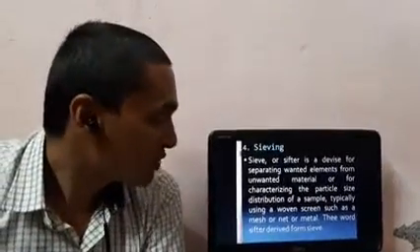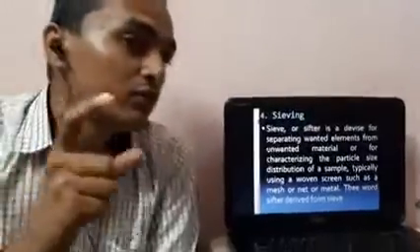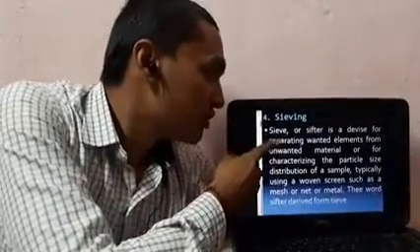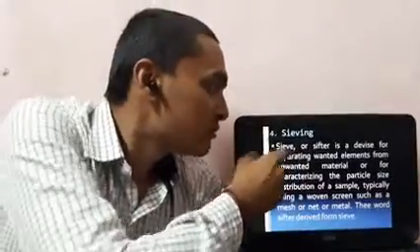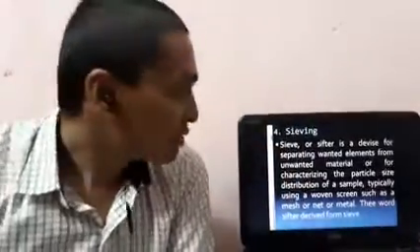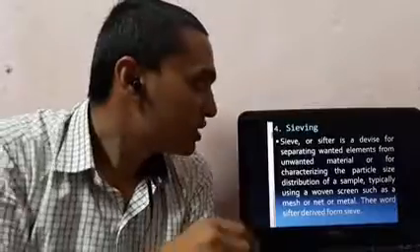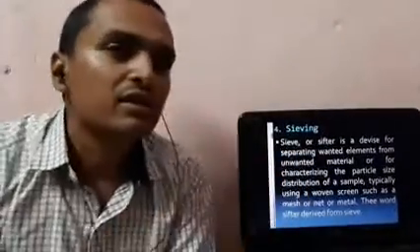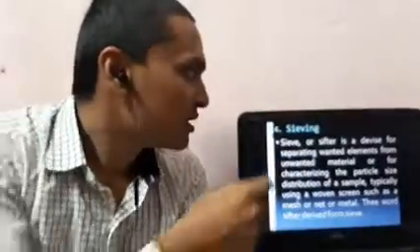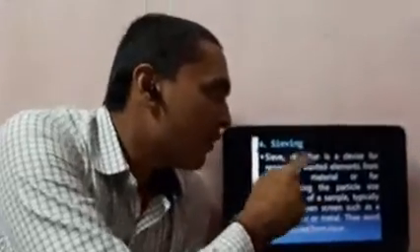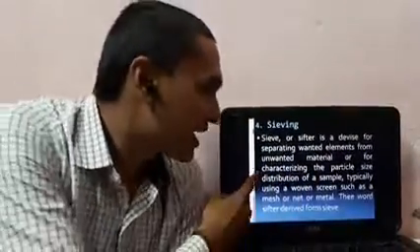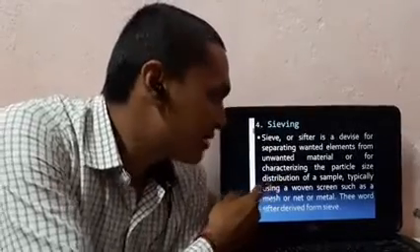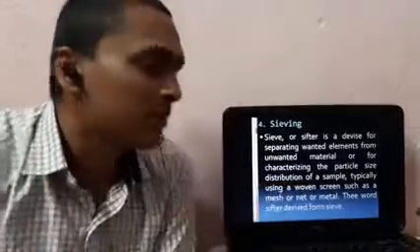But students, there might be confusion in remembering the spelling of sieve, so please be careful when remembering it. A sieve, also known as a sifter, is a device for separating wanted elements from unwanted material, or for characterizing the particle size distribution of a sample.